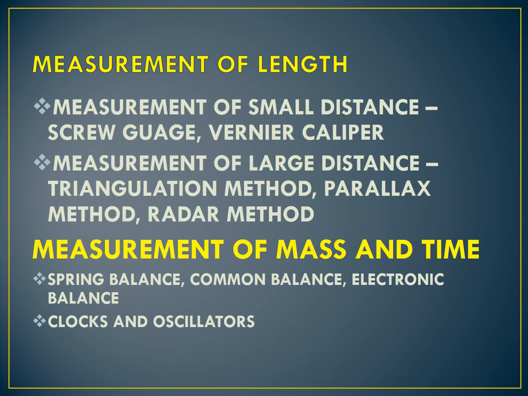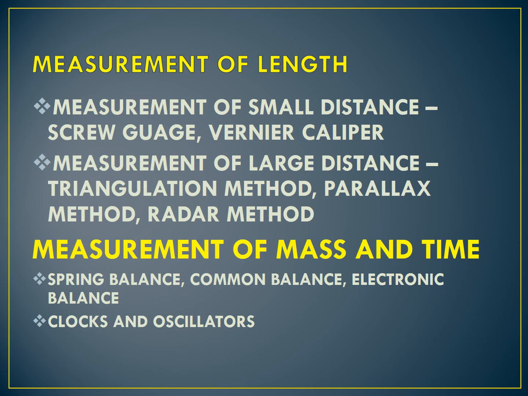Distance ranging from 10 power minus 5 meter to 10 power 2 meter can be measured by direct method. For measuring astronomical distances, we cannot use direct method, we have to use indirect method. For direct methods, for small distances, we can use screw gauge, vernier caliper. For measuring the large distances we are using triangulation method, parallax method, radar method. This is the measurement of length.